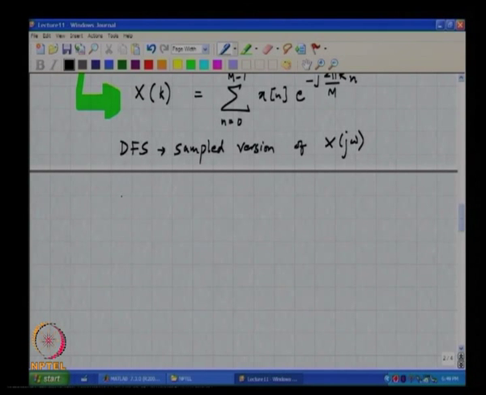Okay. So, if you have a sinusoid cos a n, what is its discrete time Fourier transform?